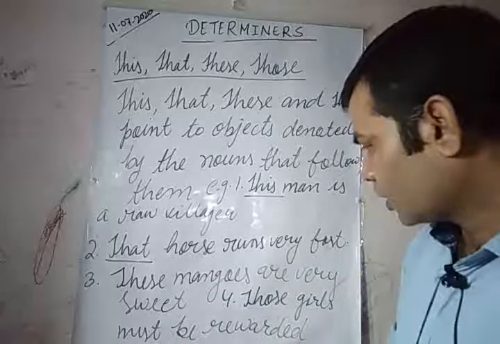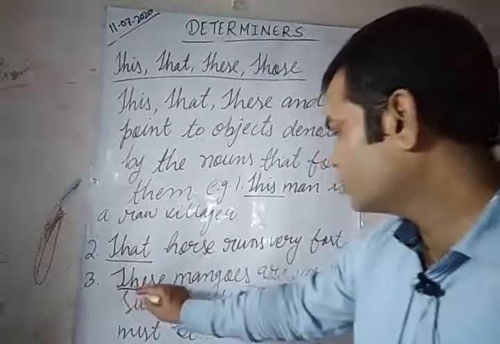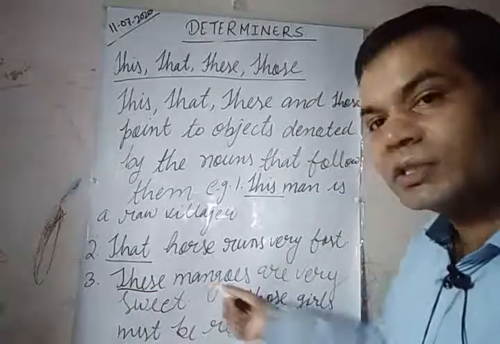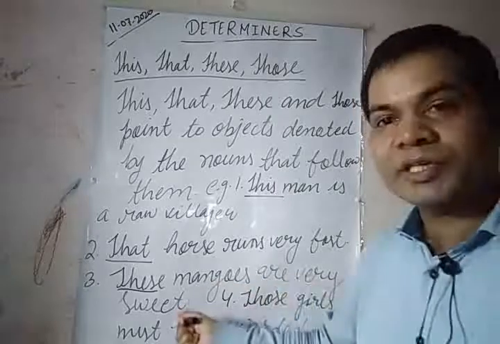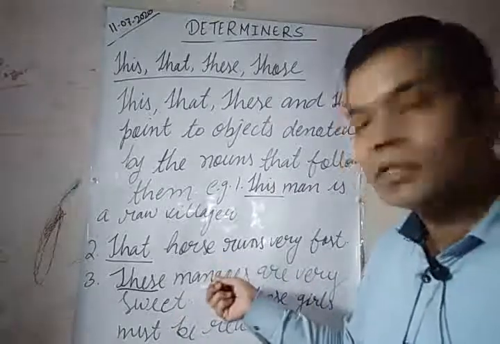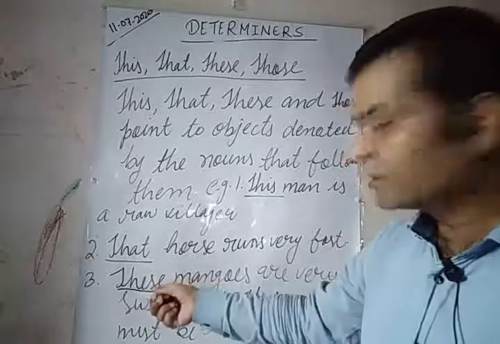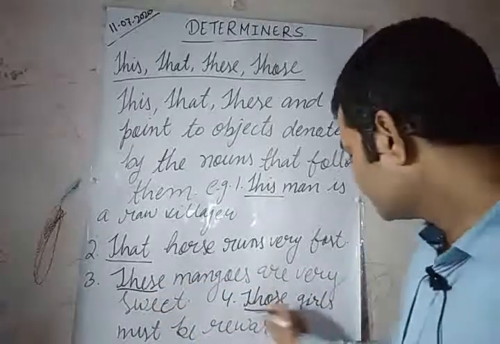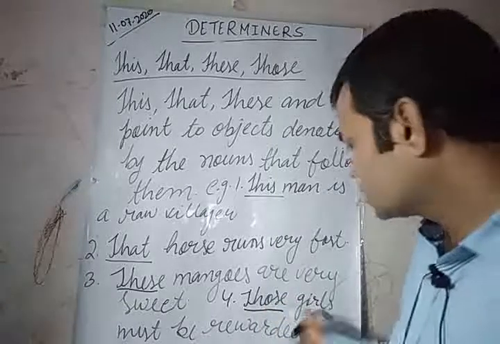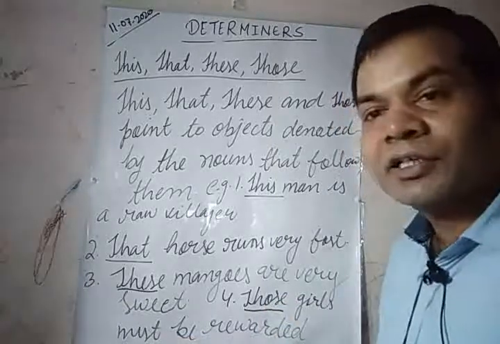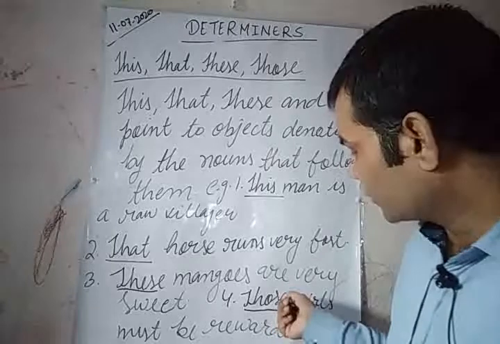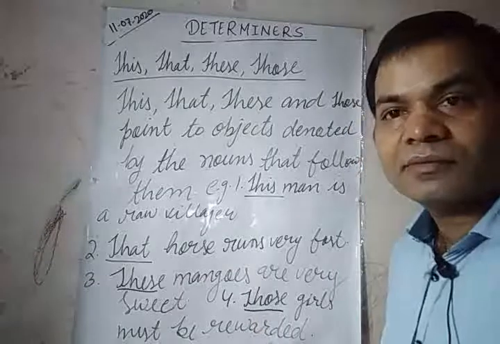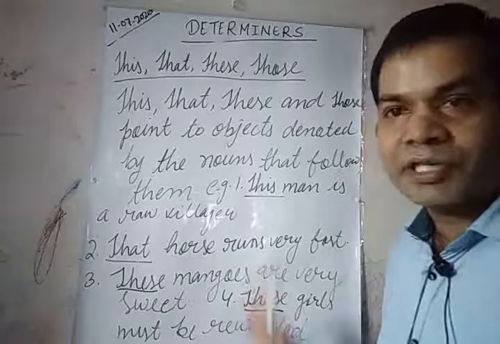These, I have forgotten to underline it, let me underline. These mangoes are very sweet. As mangoes is plural, that is why these has been used to point it out. Next is, those girls must be rewarded. So here girls is plural, so that is why those has been used here. Okay, is it clear? So you can take a screenshot.